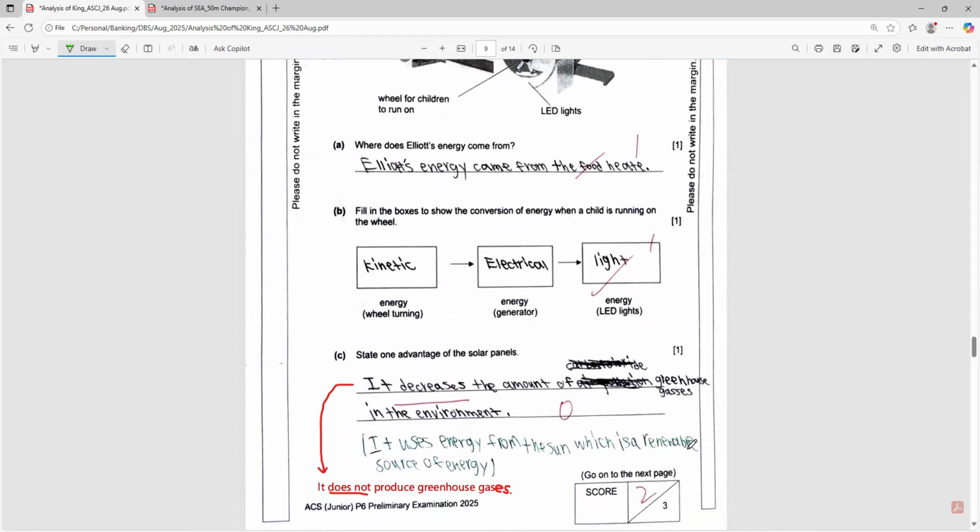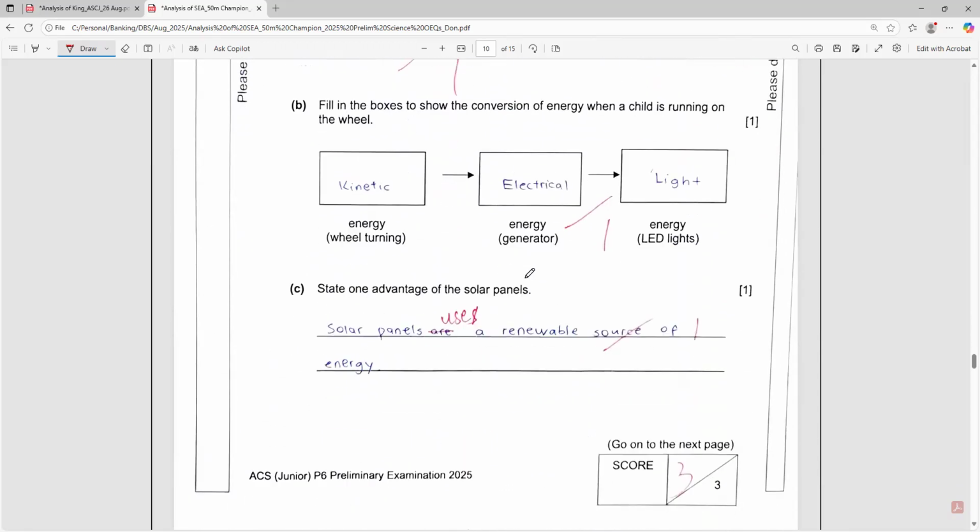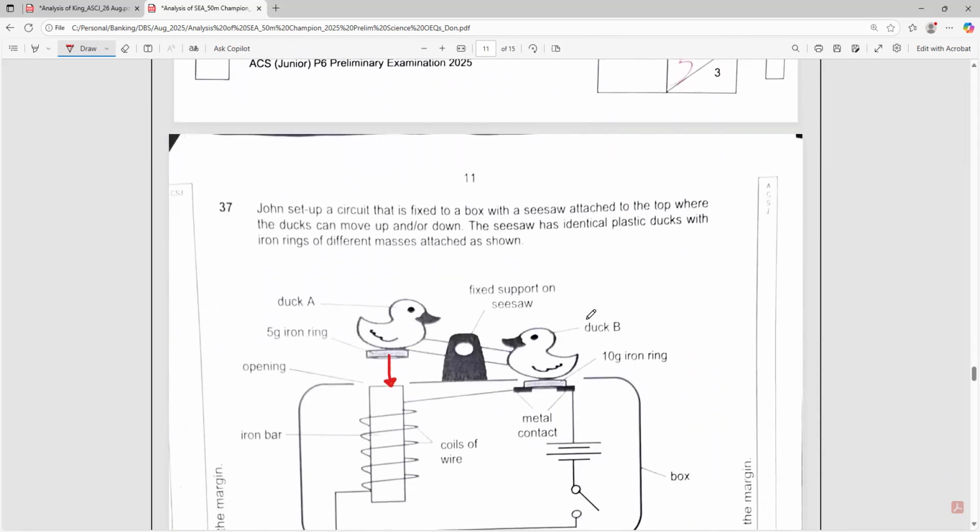Okay, the other possible answer, I believe, maybe instead of writing this, it should say that the solar panel does not produce greenhouse gases. So that may be a possible answer if the school accepts it. But the model answer given by the school is, as mentioned here, solar panel uses a renewable source of energy. Okay, so this student did quite well.